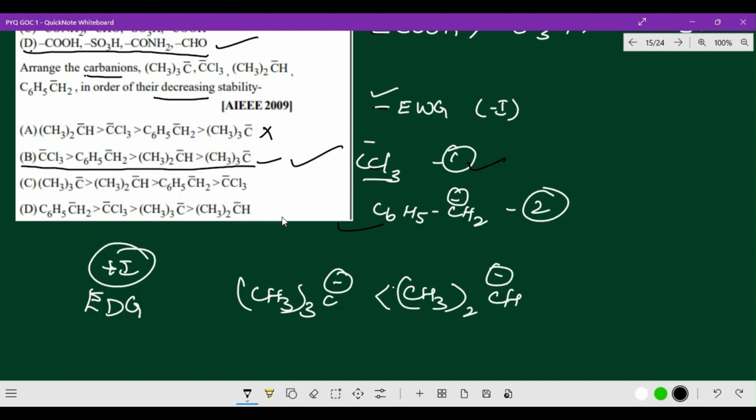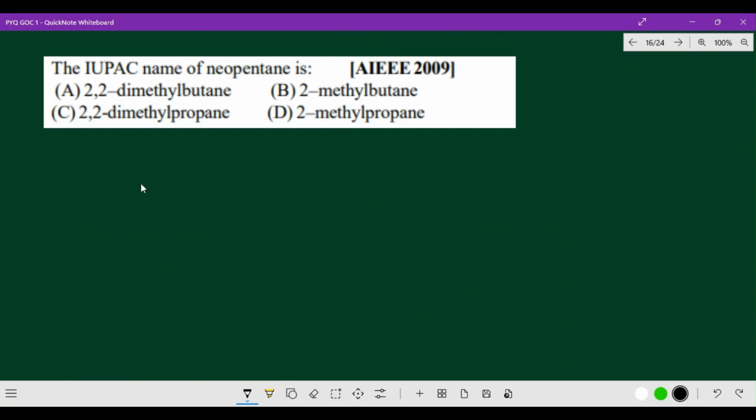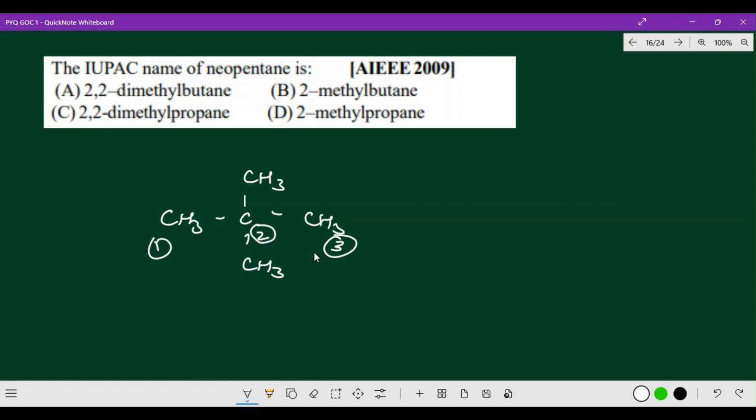Okay, come on, let us go for some more interesting and important questions. The next question tells about the IUPAC name of neopentane. So what is the IUPAC name of neopentane? It is so simple. Come on. C with CH3, CH3, CH3, and CH3. So what is the name you will provide here? 1, 2, 3. This side also 1, 2, 3, the same. So this is 2,2-dimethyl. This is 1 methyl and this is 1 methyl. 2,2-dimethylpropane. This is 3 carbon. So naturally, option C is the correct option.